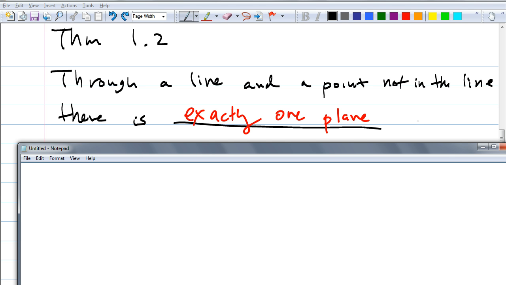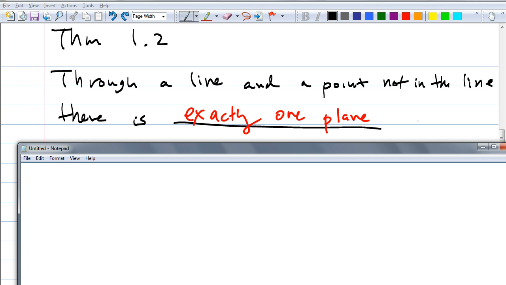So this is sort of saying, you could actually think of this as three non-collinear points, right? Through three non-collinear points, there's exactly one plane. It's sort of the same thing here, but this statement is a little bit different. It's actually going a little further.